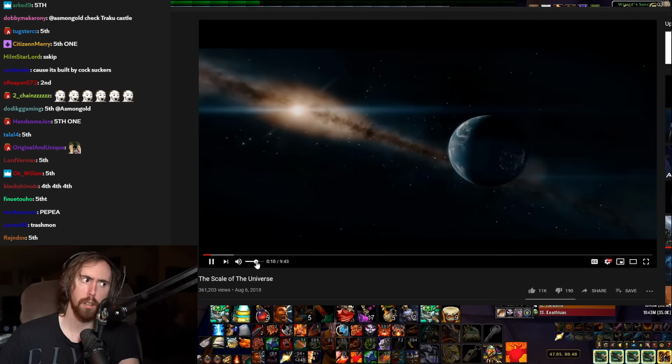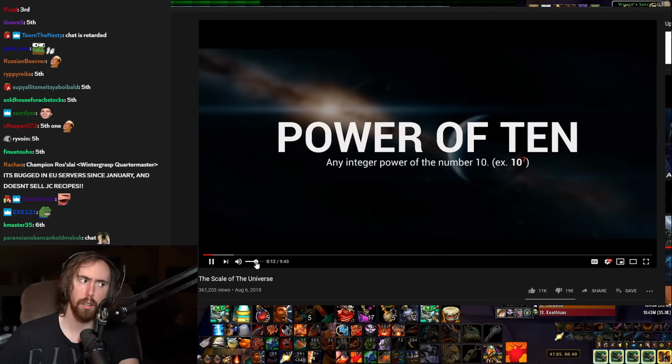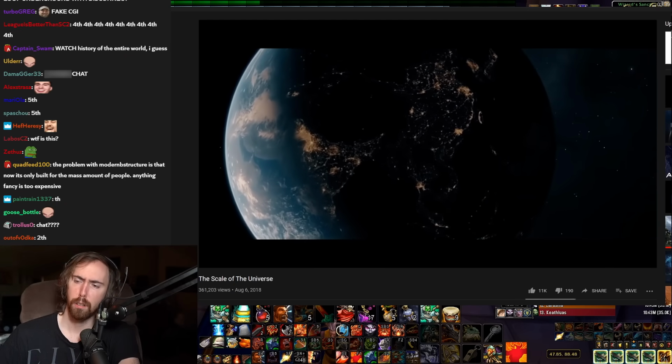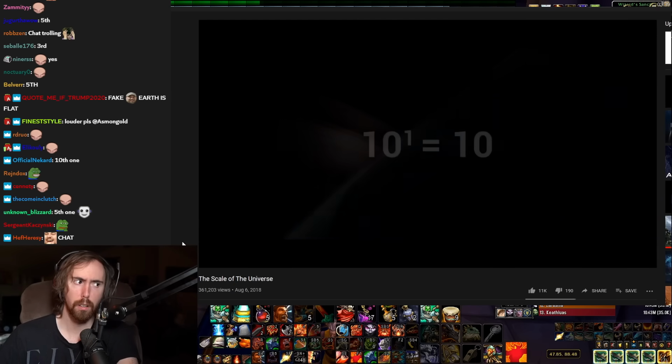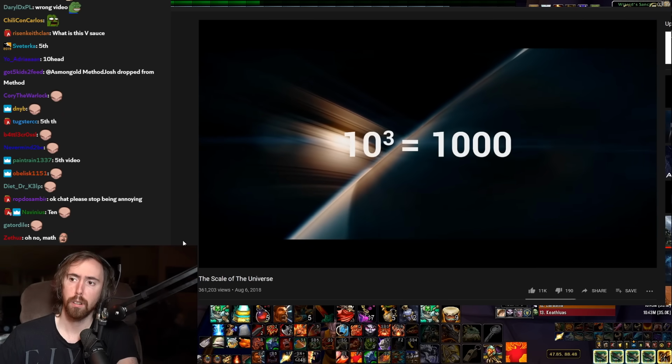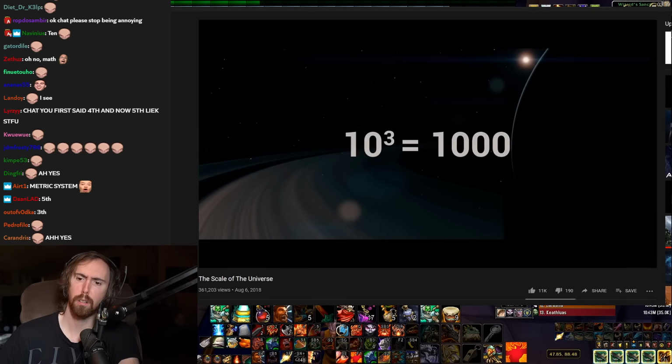In math, a power of 10 is any integer power of the number 10. Basically, 10 multiplied by itself a certain number of times. Any number of times. For example, 10 to the power of 1 is just 10. 10 squared is 100. 10 cubed is 1000. You get the idea.